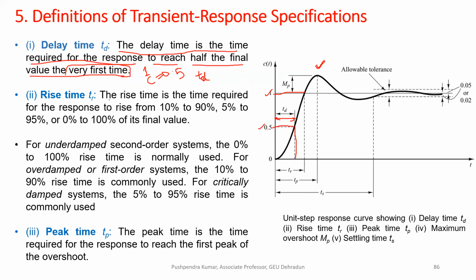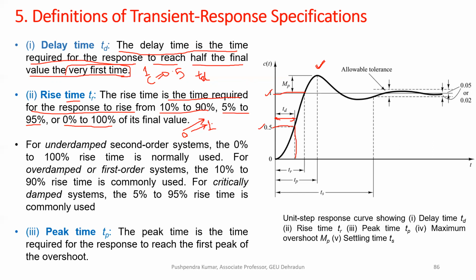Second definition, about rise time: it is the time required for the response to rise from 10 to 90%, or 5 to 95%, or 0 to 100% of its final value. Okay, final value is 1. If you reach from 0 to 1, you can say you are moving from 0 to 100%.